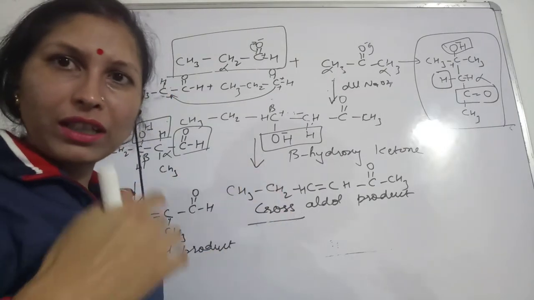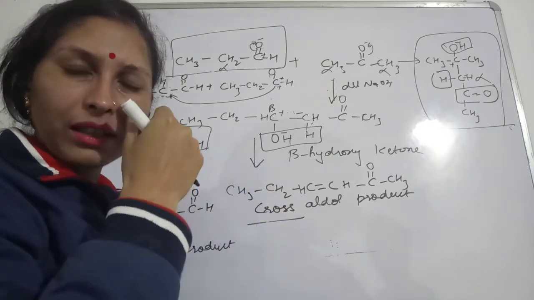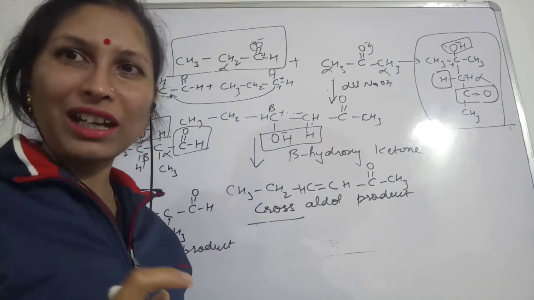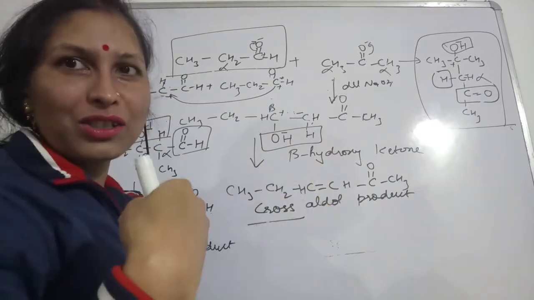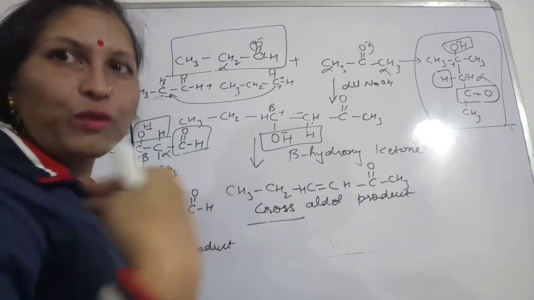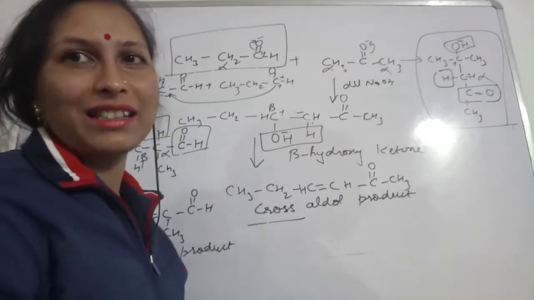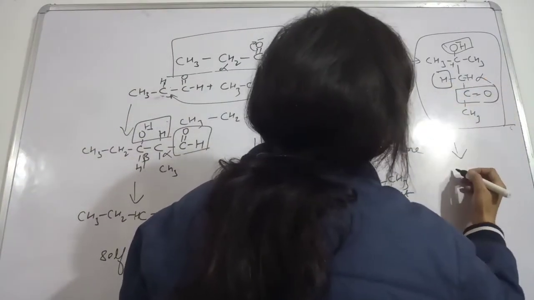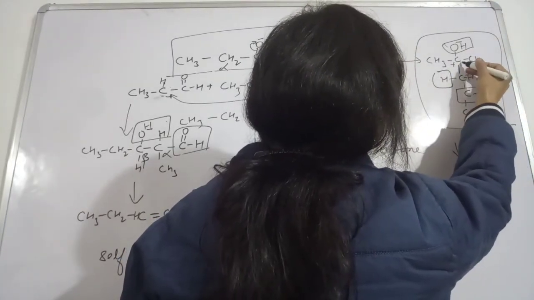Whether it is ketol or aldol, they are identified by this name only, aldol condensation. From this ketol we are showing this condensation. We are removing this H2O, then also we call them aldol condensation. So you will make a double bond between these two carbons.